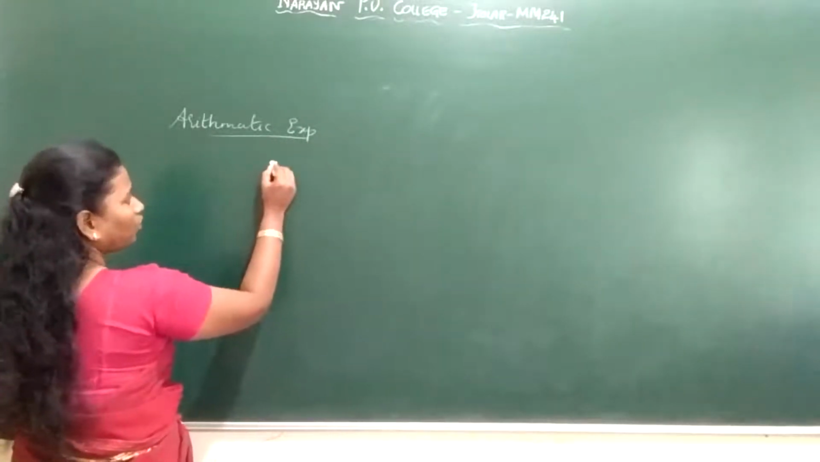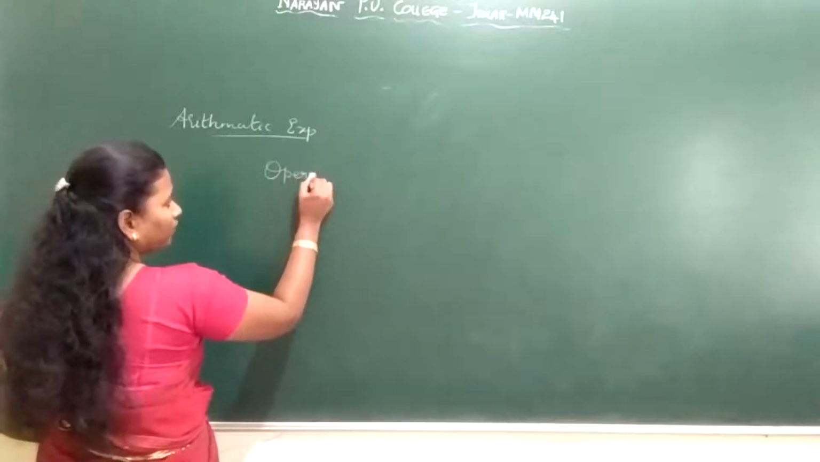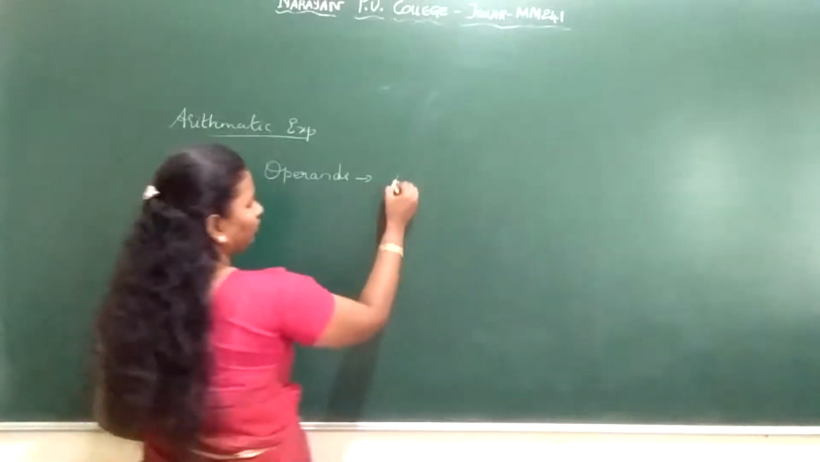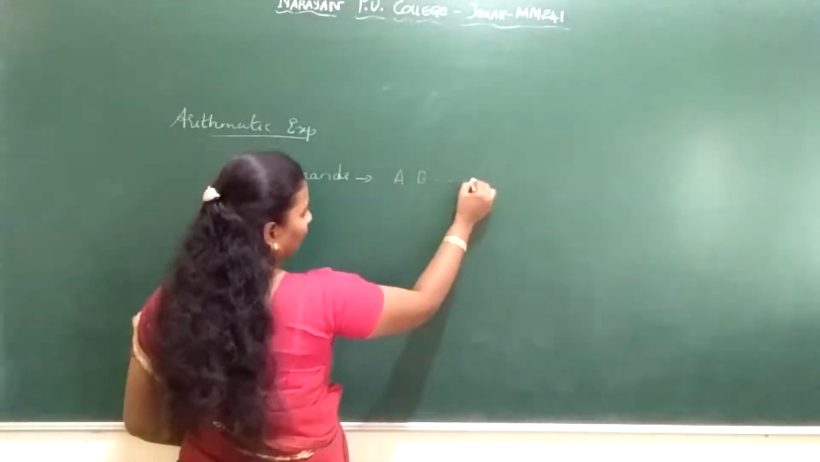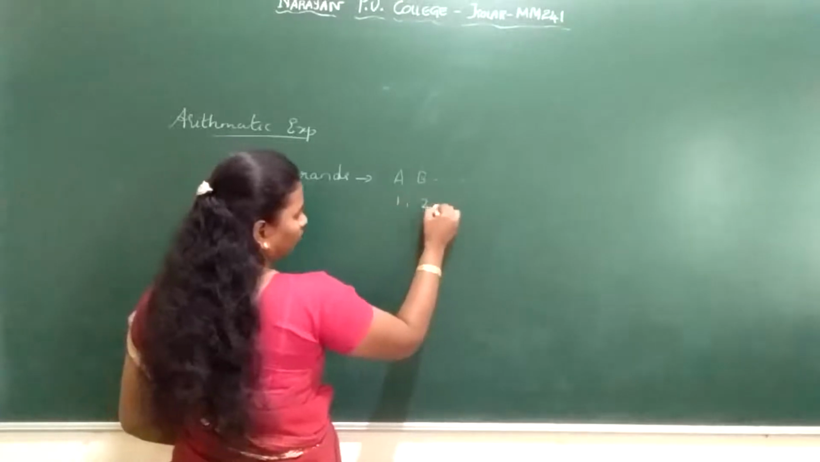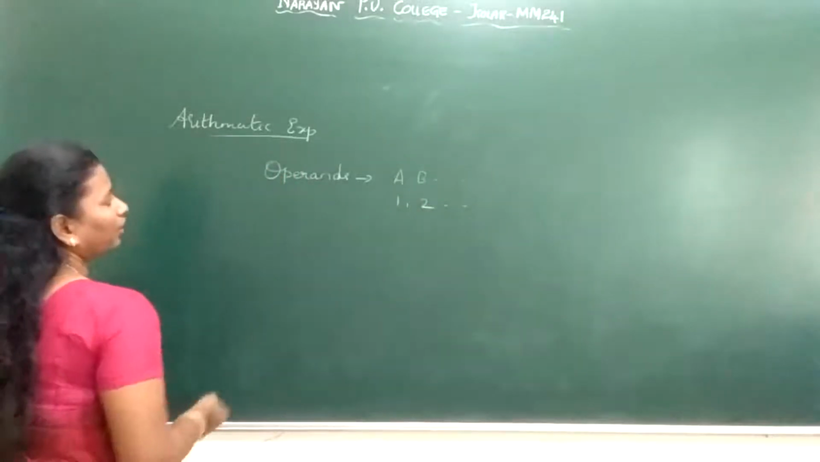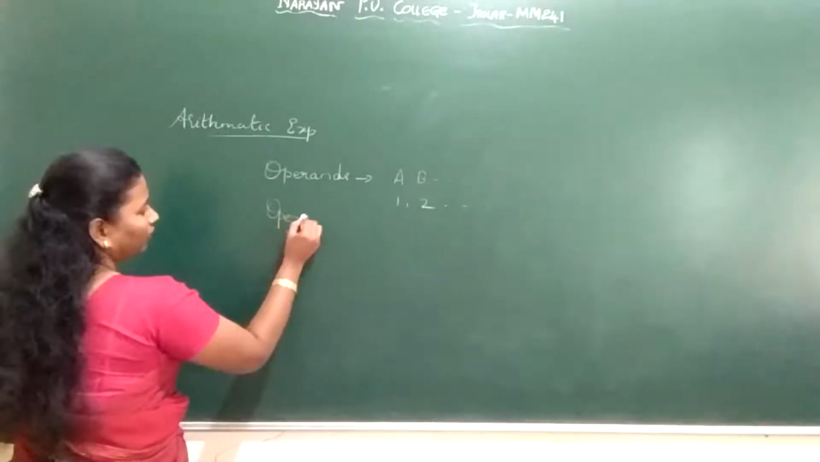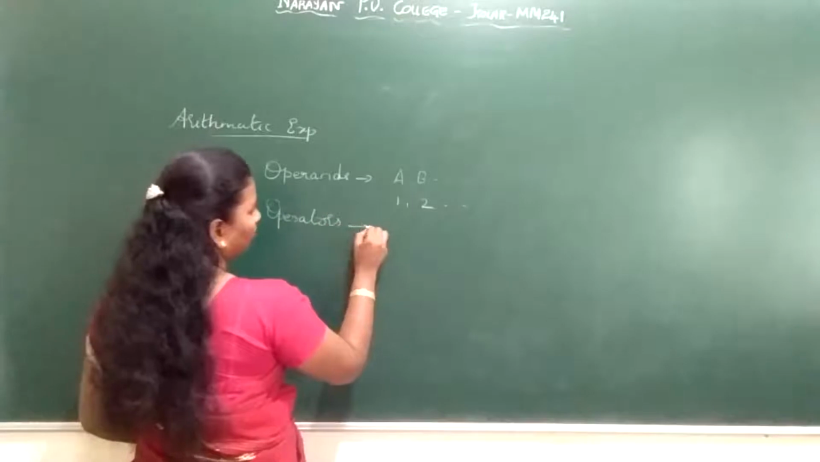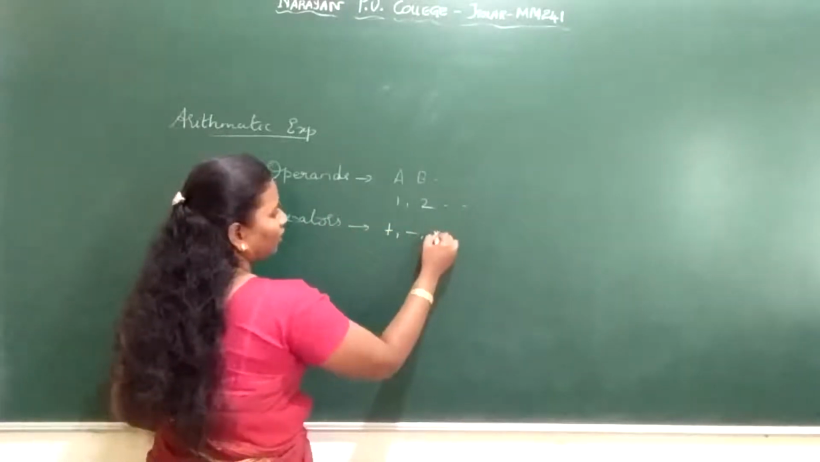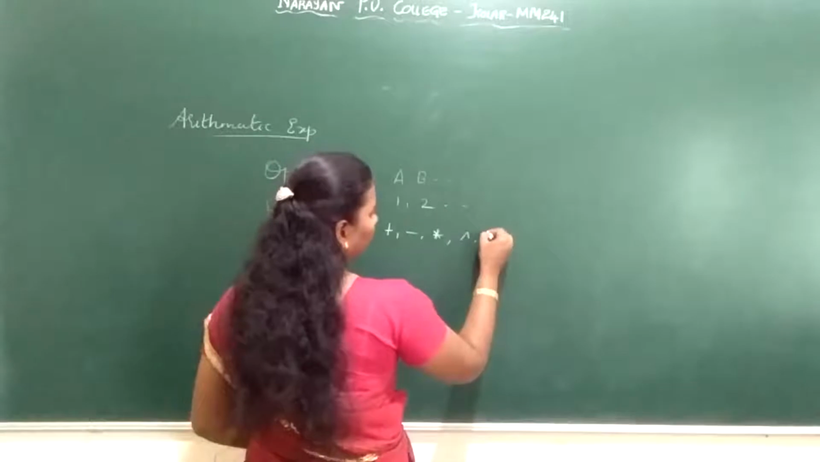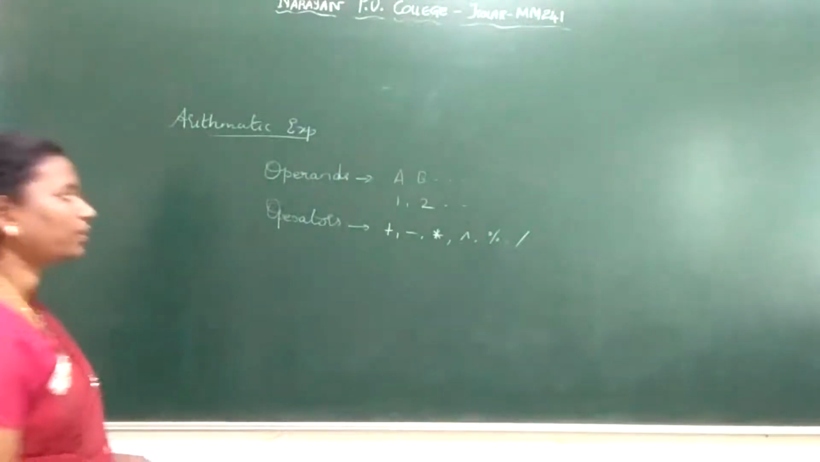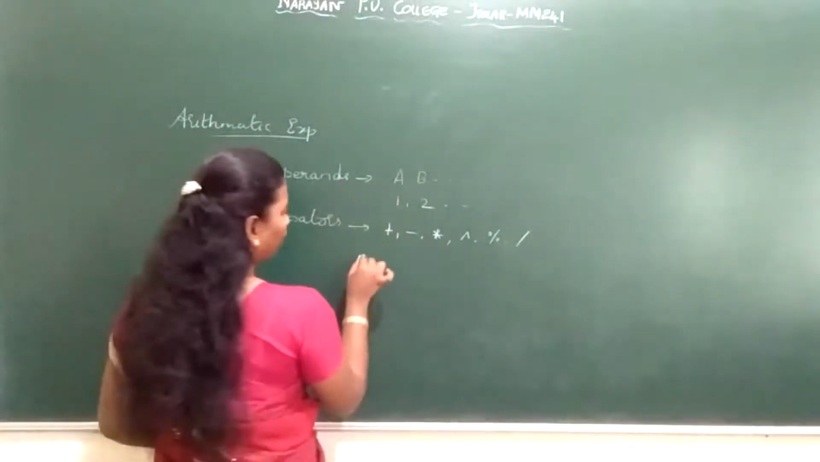So what are operands and what are operators? What do you mean by operands? Operands are nothing but they can be a constant or a variable. For example, if I write A, B, C, D, letters or variables, or 1, 2, 3, all these are called operands. Operands are nothing but your letters and your numbers. What are operators? Operators are your arithmetic operators like plus, minus, asterisk, caret, modulus, division; all these are arithmetic operators. The combination of these two I call an expression.